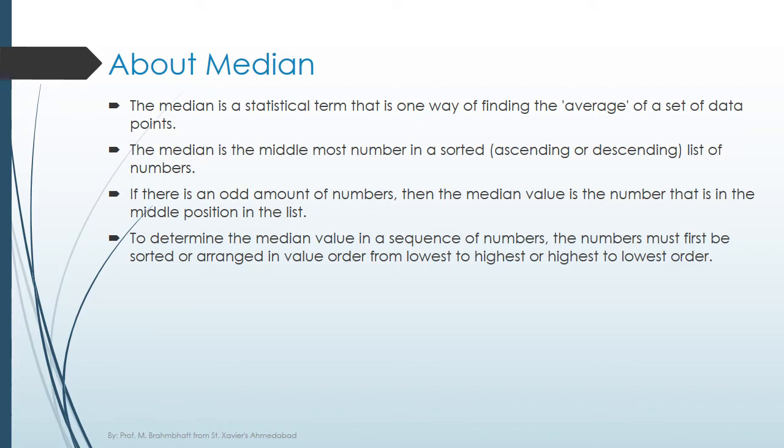If there is an odd amount of numbers, then the median value is the number that is in the middle position in the list. To determine the median value in a sequence of numbers, the numbers must first be sorted or arranged in value order, from lowest to highest or highest to lowest.